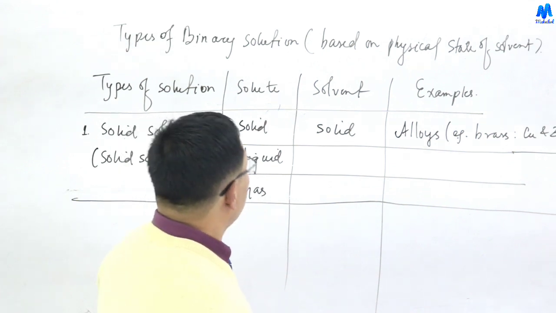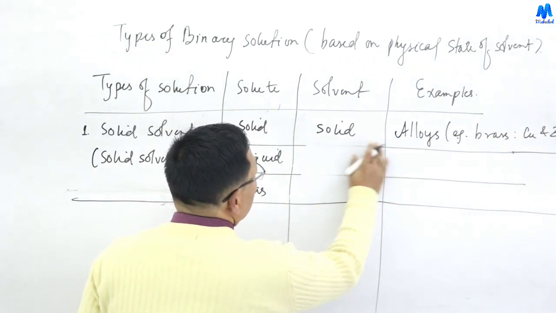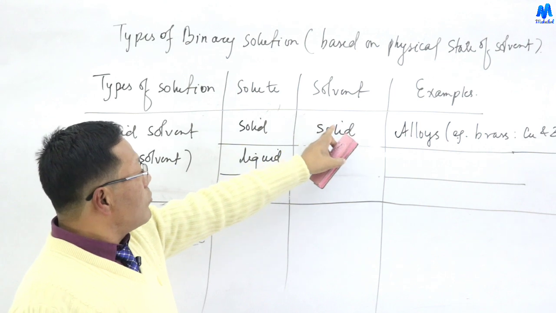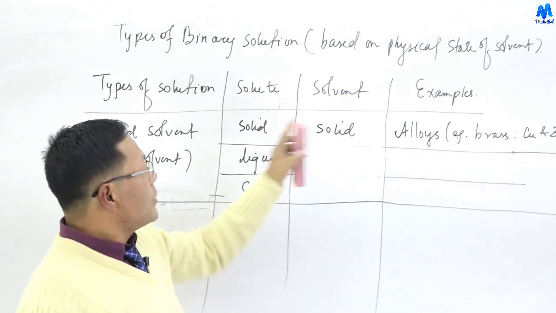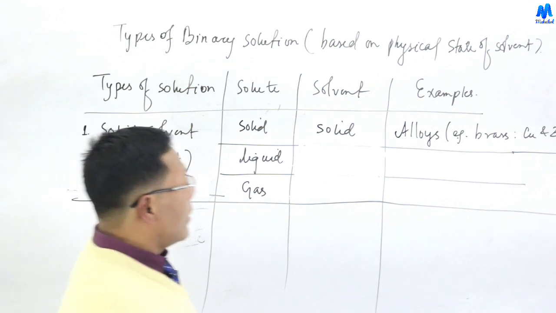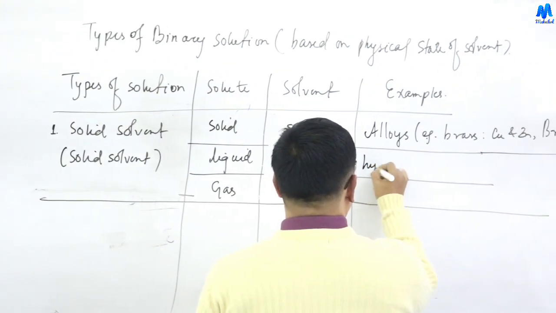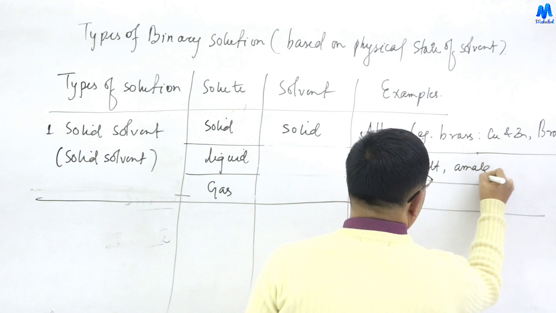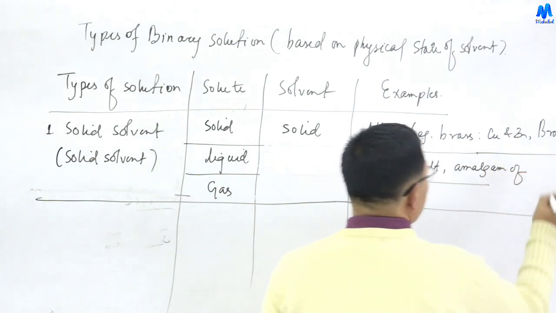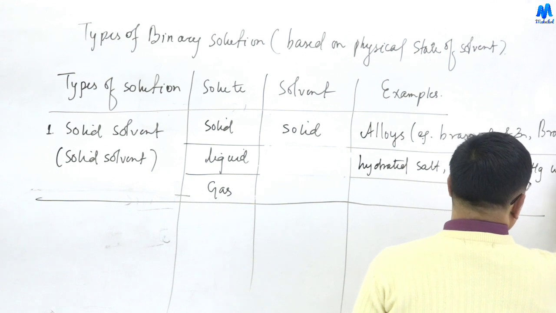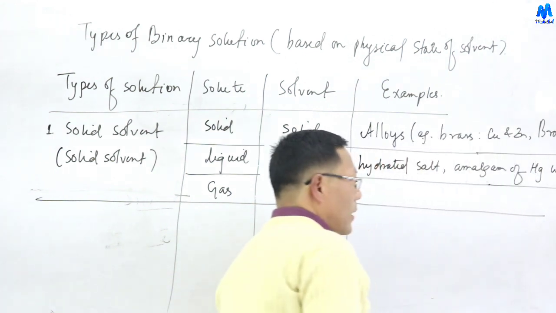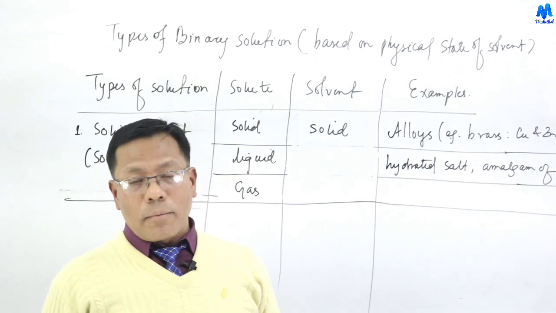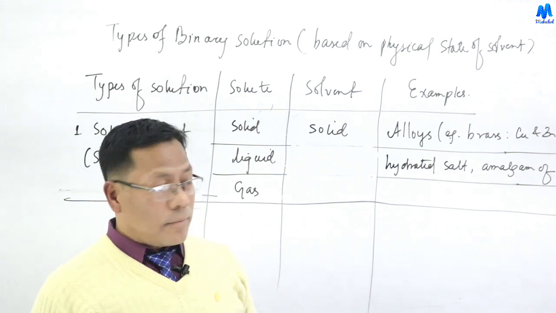So these are the examples where both the solute and the solvent are solid, the alloys, homogeneous mixtures. Next, liquid in solid, where the solvent is solid and the solute is liquid. The example is hydrated salt, or amalgam, an alloy of mercury with sodium, where mercury is a metal in the liquid state.